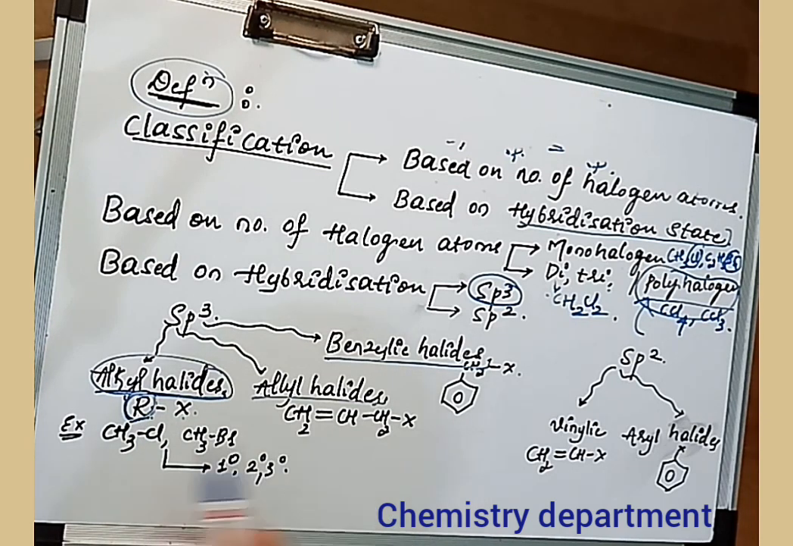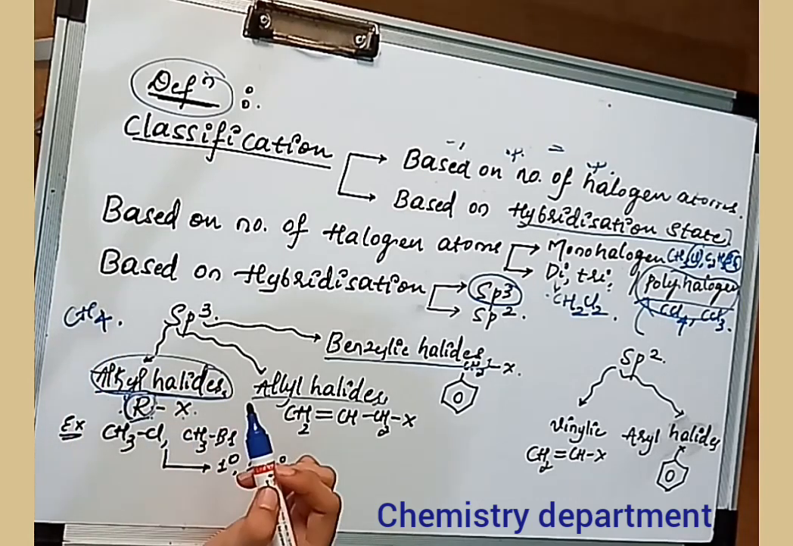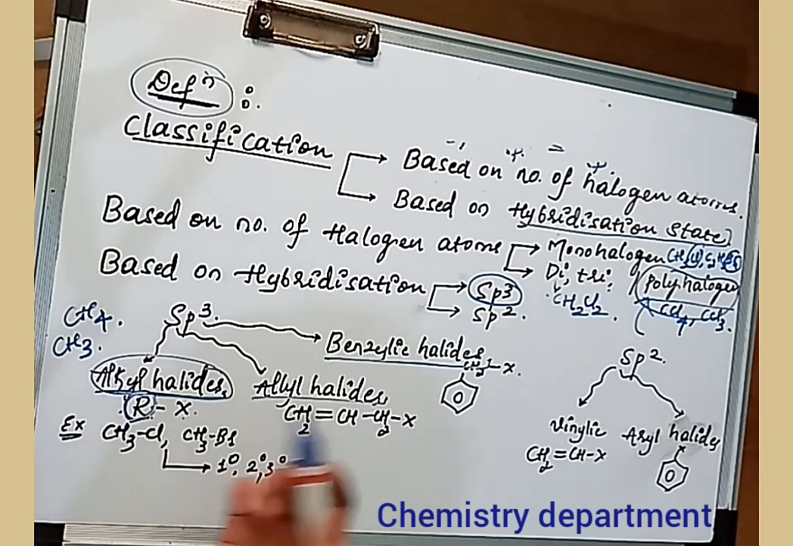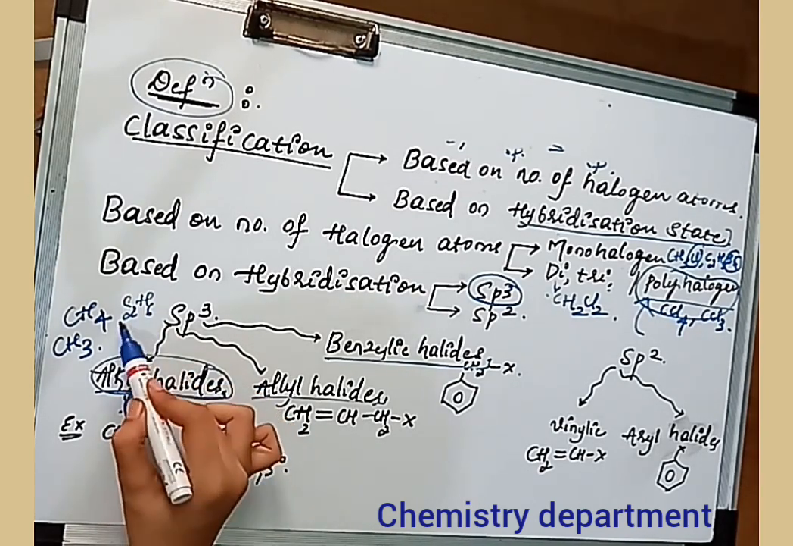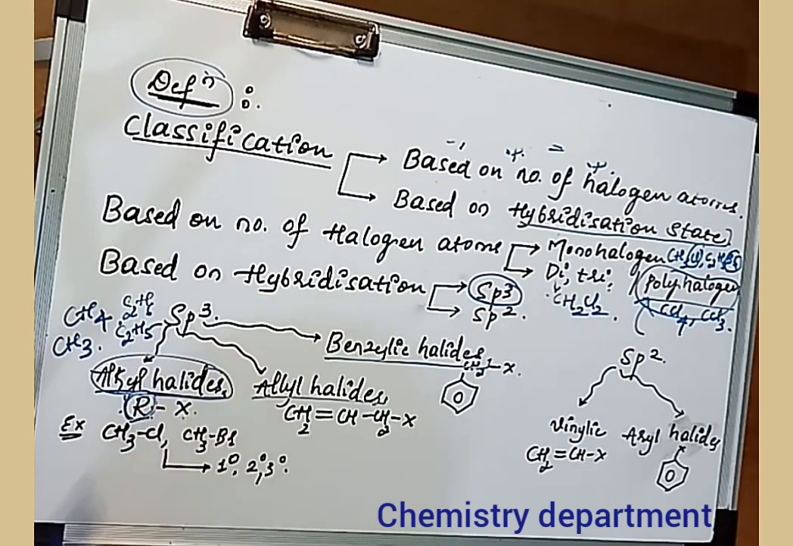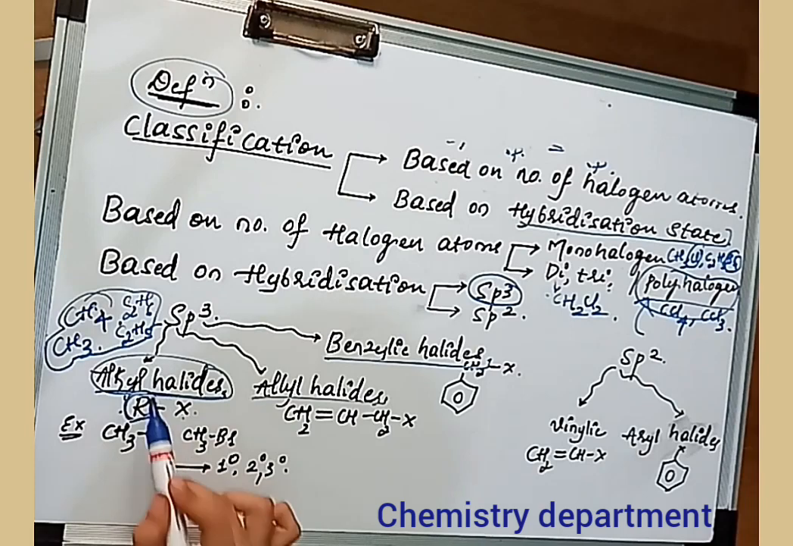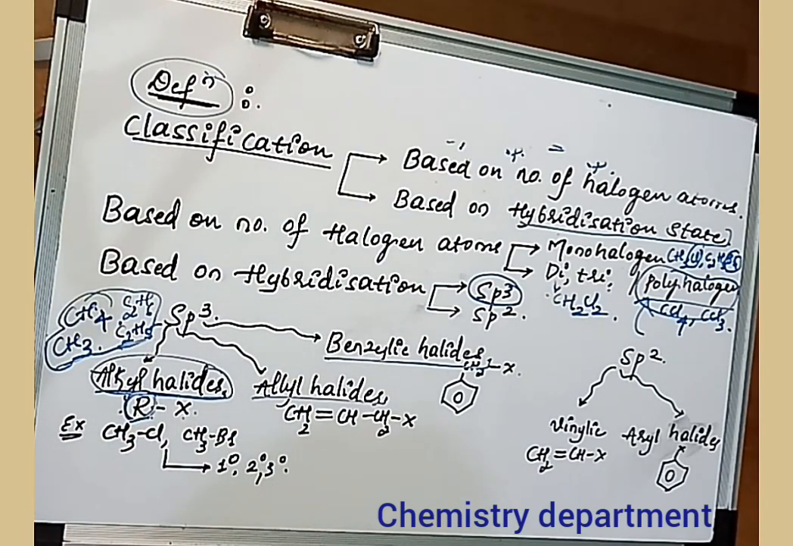For example, what are alkyl groups? Take methane. If I remove one hydrogen from this, it is called methyl. Similarly, ethane, C2H6, if I remove one hydrogen, it will be ethyl. So CH3 and C2H5 are called alkyl groups.